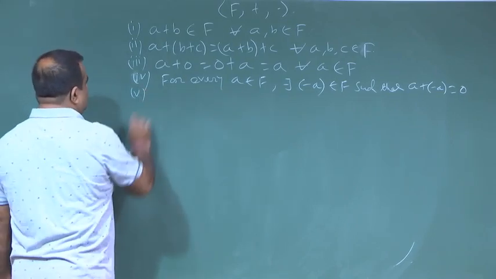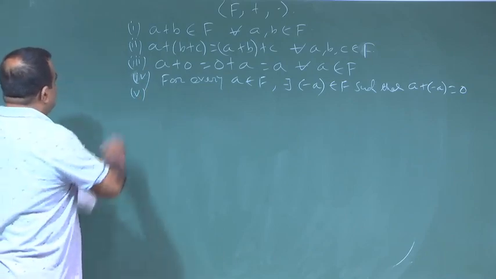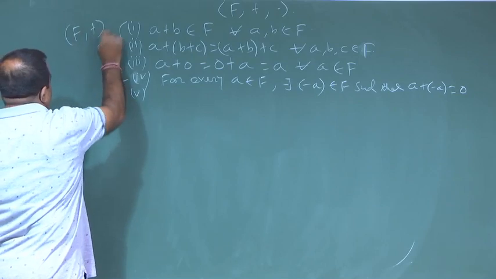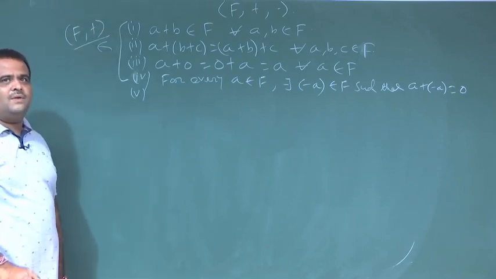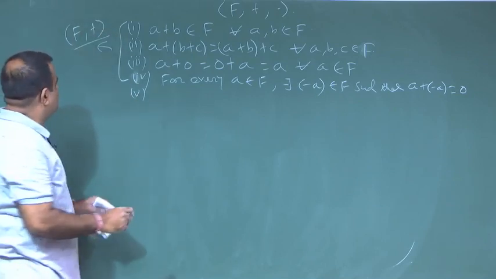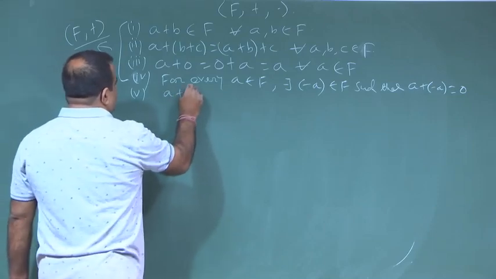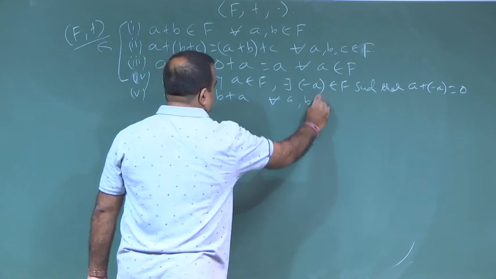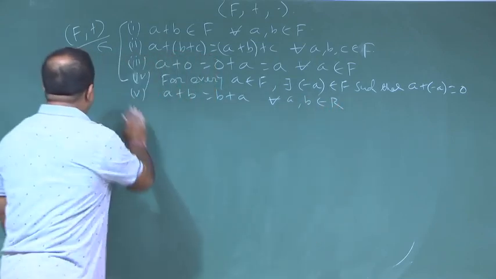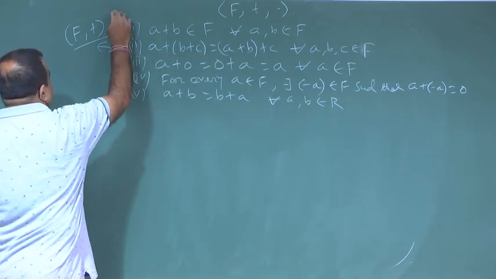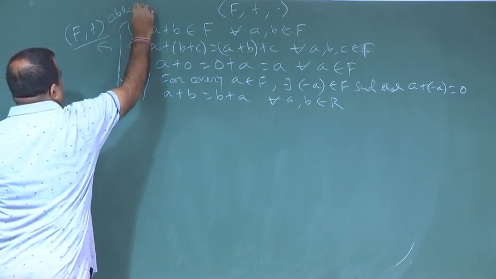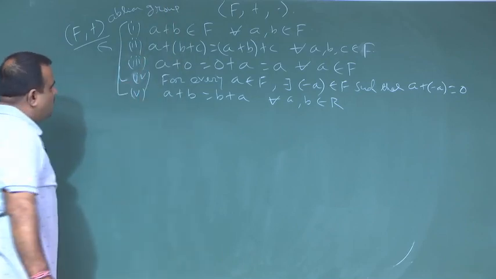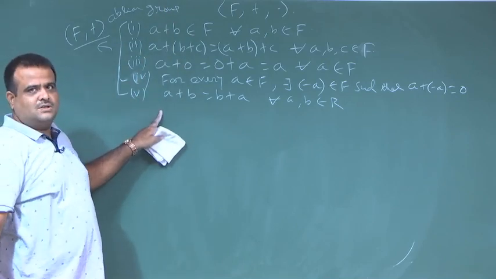Now, up to this will give us that F is a group. We know the definition of the group, but we need this to be an abelian group. So, we want a + b is equal to b + a. So, up to this, it means that this is an abelian group. Okay. Now, this is with the plus operation.